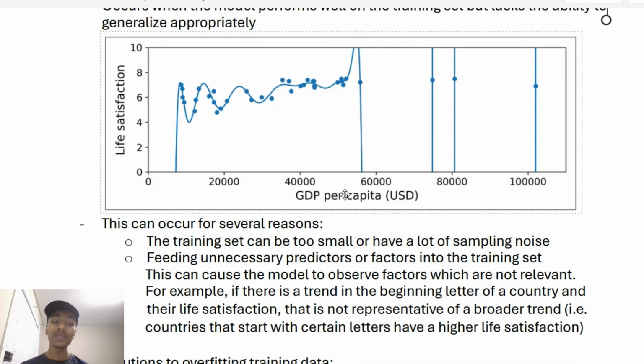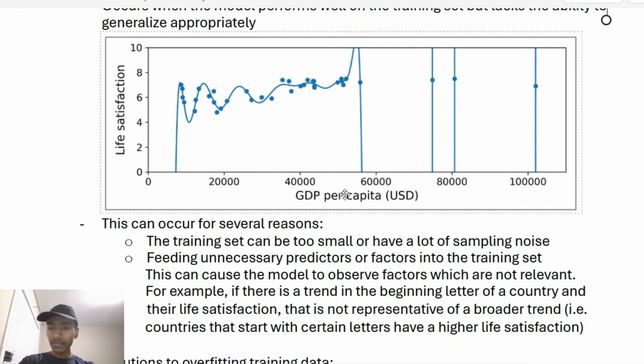For example, let's say we gave the name of the country, and countries with a high GDP per capita generally began with the letter Z. Does that mean we can generalize and say countries which start with the letter Z have a high GDP per capita? Obviously not. That doesn't make sense from any logical perspective. Because of that, we need to eliminate factors that might be irrelevant. Getting rid of those irrelevant features can prevent overfitting the data.